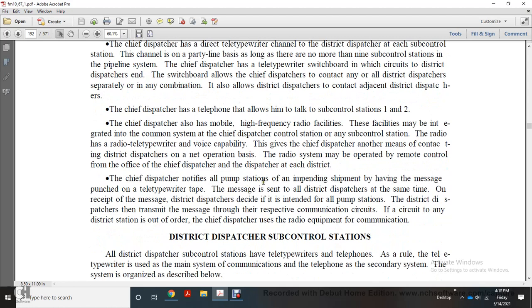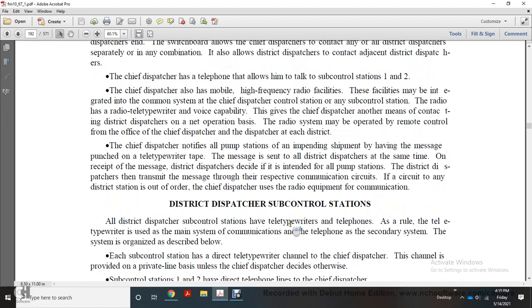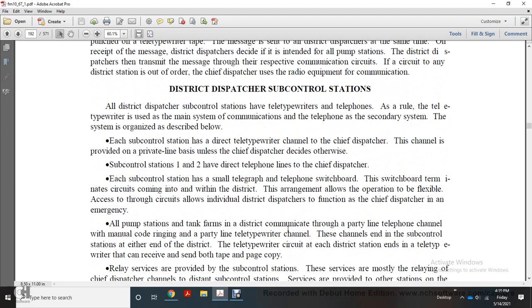The chief dispatcher notifies all pump stations through the message punched from the teletypewriter tape, with the message going to the district dispatchers at the same time. On receipt of the message, district dispatchers decide the intent for all pump stations. The district dispatcher then transmits messages over the respective communication circuit. If the circuit to any of the district stations is out of order, the chief dispatcher uses the radio equipment for the communication. District dispatcher sub-control station.